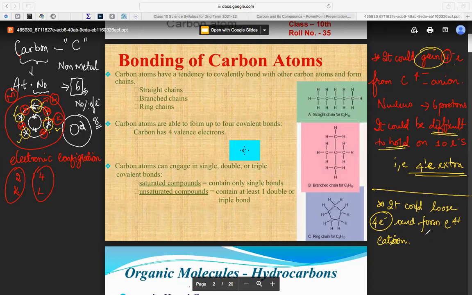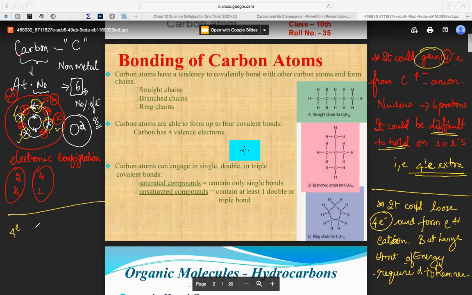Understood? It can lose 4 electrons, but a large amount of energy is required to remove 4 electrons, leaving behind a carbon cation with 6 protons in it.